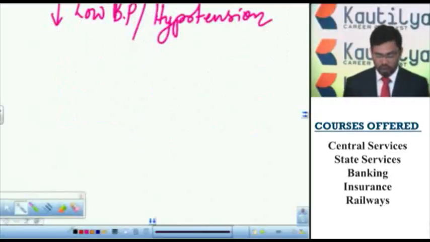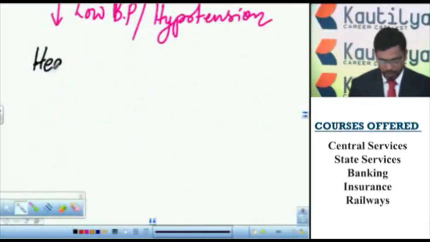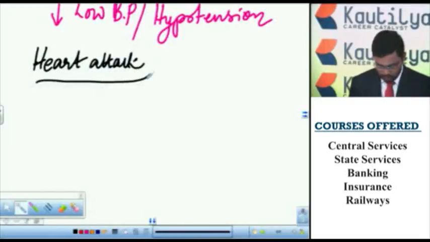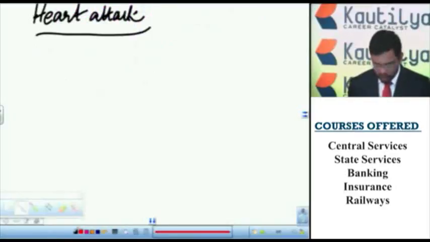So the main reasons for heart attack. There are various factors responsible for this heart attack.